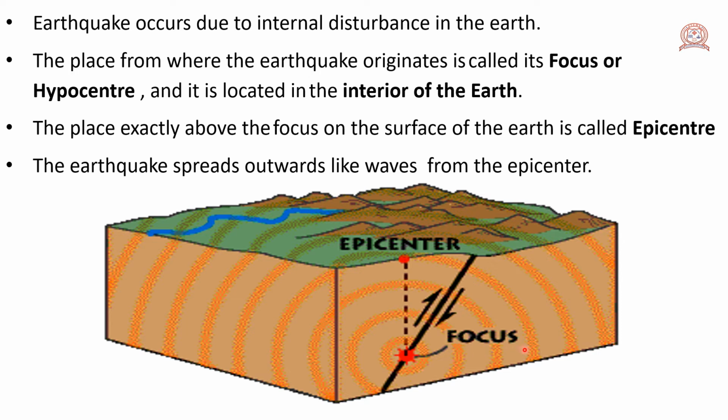That is known as focus. The place exactly above the focus on the surface of the earth is called epicenter. Clear? What is epicenter? Epicenter is the place exactly above the focus on the surface of the earth. The earthquakes spread outwards like waves from the epicenter.